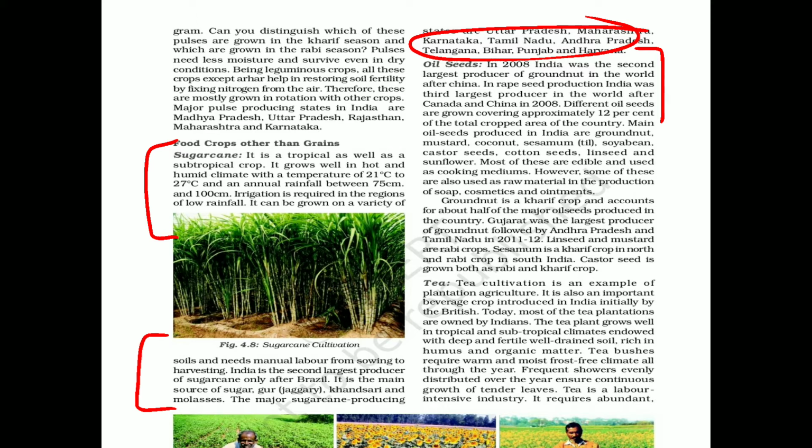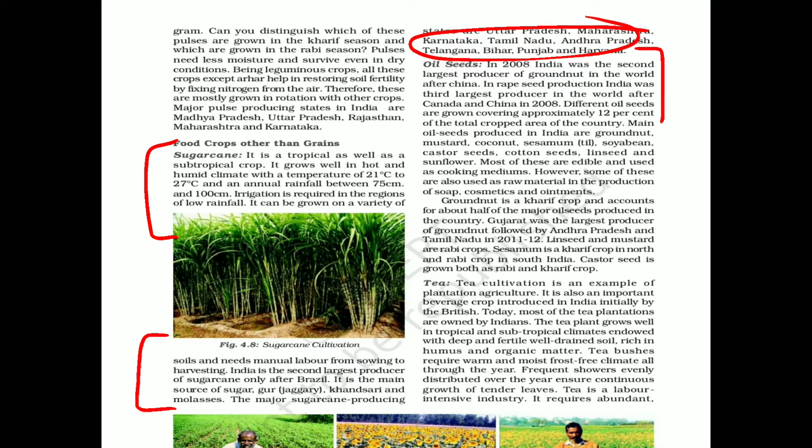Now what are the major oil seeds? We have groundnut, mustard, sesamum, which is til. You must have seen that black til, the white one. We have soybean, we have castor, in fact cotton seeds as well. Okay. And what they provide is mostly edible oil, and they become the mediums for cooking in your kitchens also.